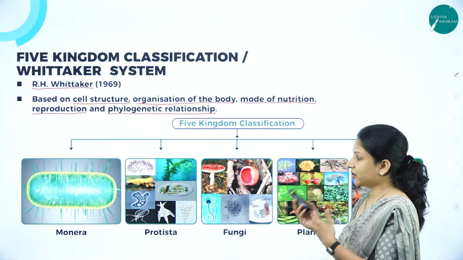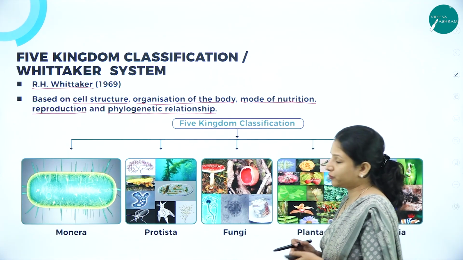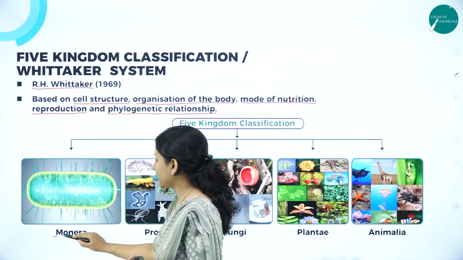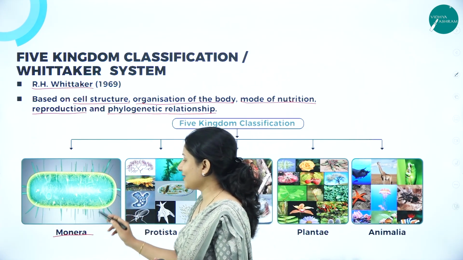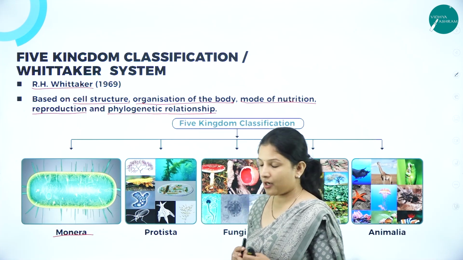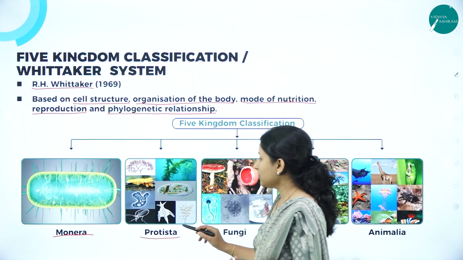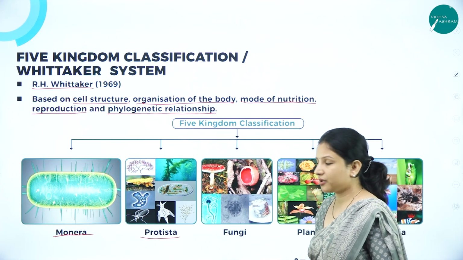So these are the 5 kingdoms into which the organisms are grouped or classified. It is kingdom Monera. Under this, all the bacteria come under kingdom Monera. And under Protista, most of the unicellular organisms come under Protista.